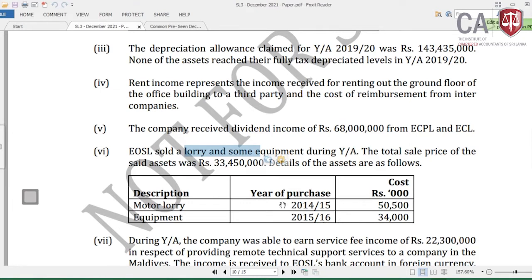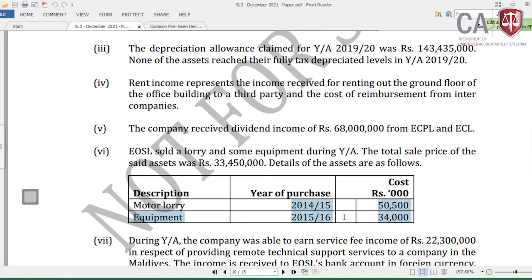Okay. Then the motor lorry was purchased in 2014-15, with a cost of 50,500. Equipment 2015-16, 34,000. Now when you are reading the question, you need to take this understanding. These are acquired prior to 1st April 2018.